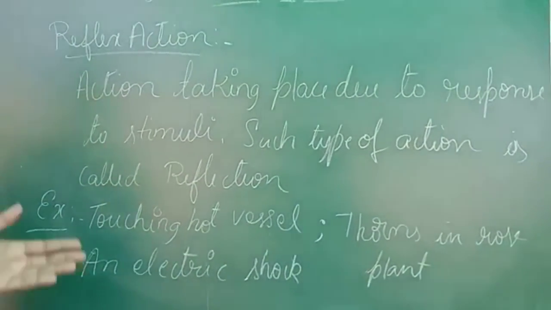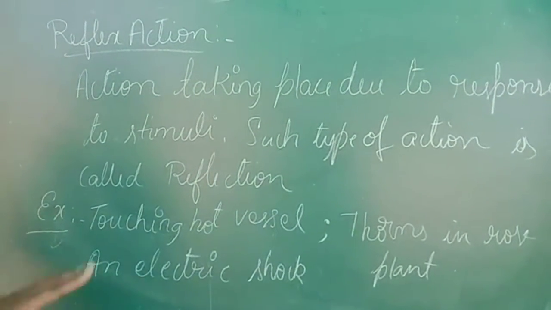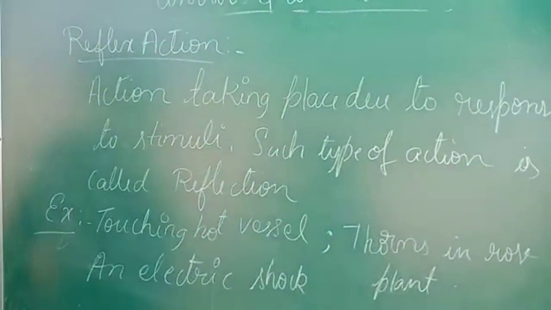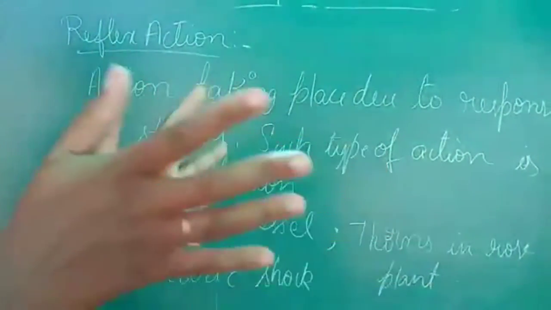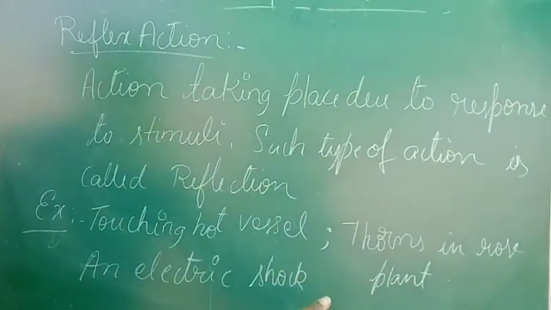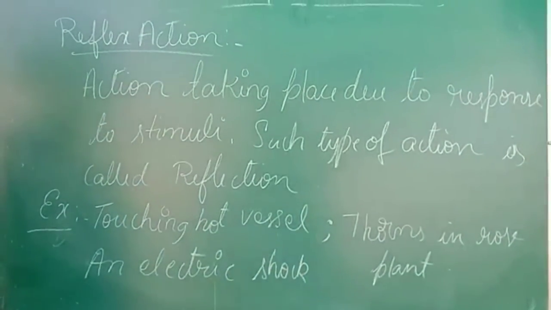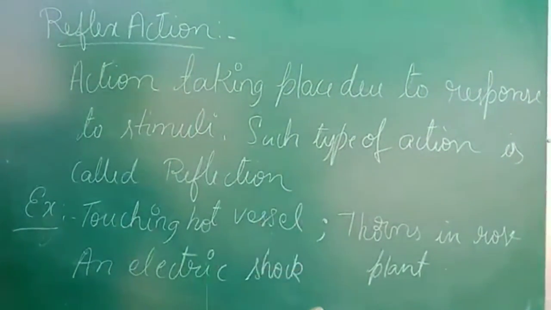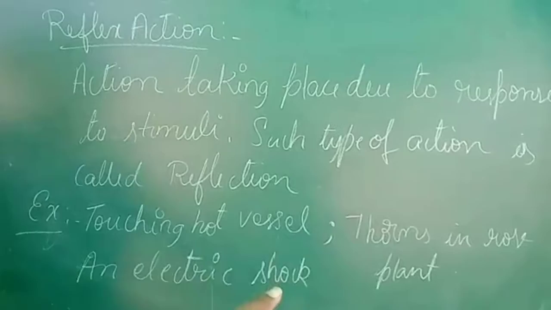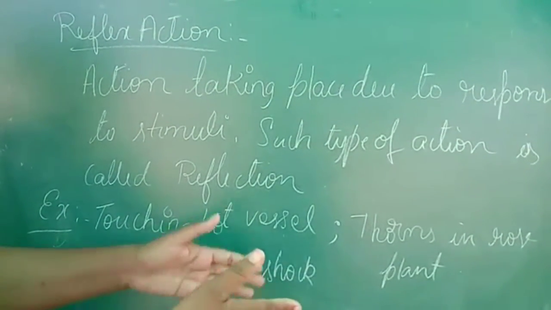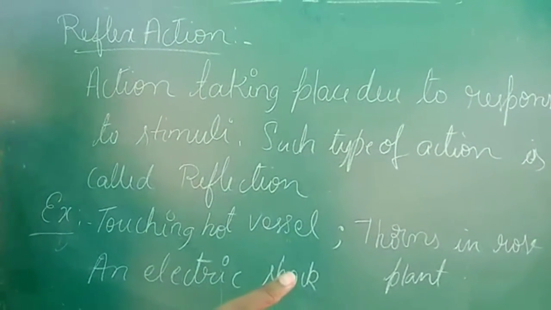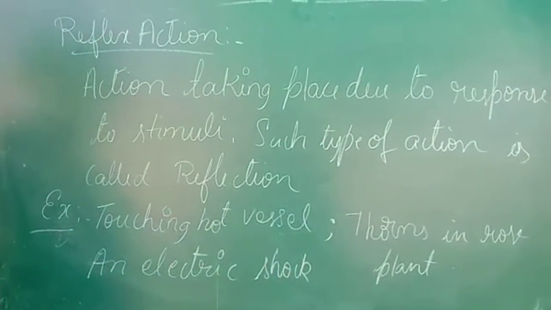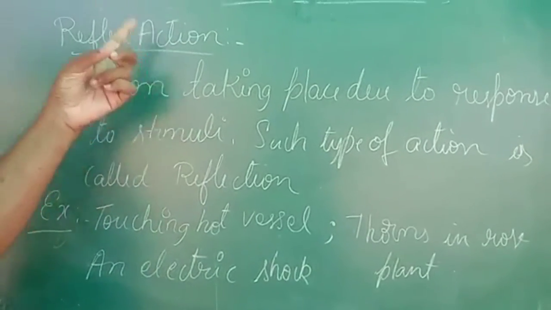Here we are having a few examples, students. Touching a hot vessel: if a hot vessel is kept and you do not know that the vessel is hot, you go there and touch it. Immediately when you touch it, you feel the heat, and immediately you take your hand back, right? That is because of response to stimuli. When you are touching the hot vessel, your skin feels that the substance is hot. So your brain sends a message to the nerve present in your hand to remove the hand back. So that is also one of the reflex actions.